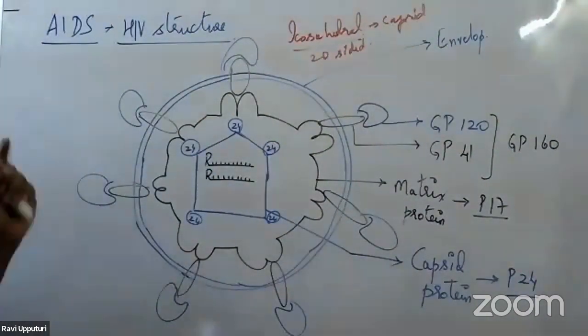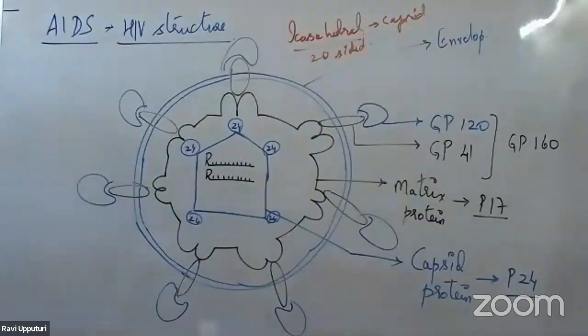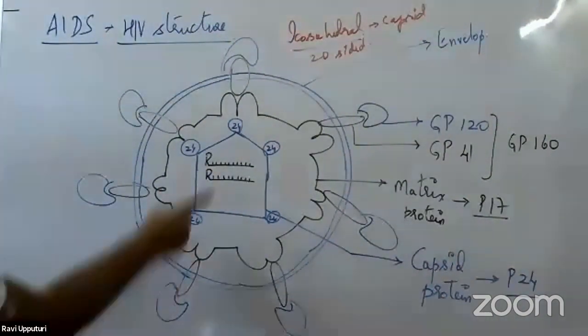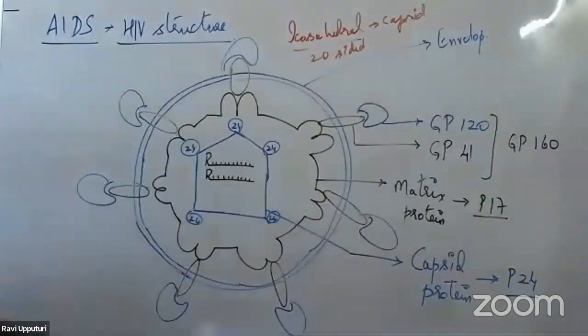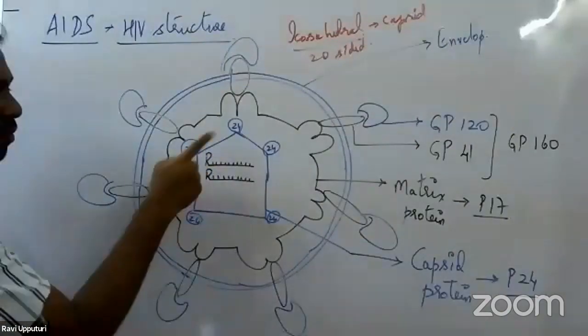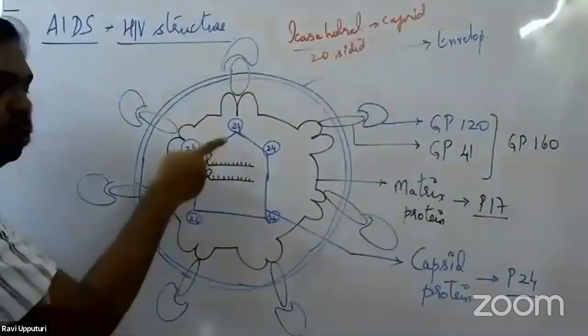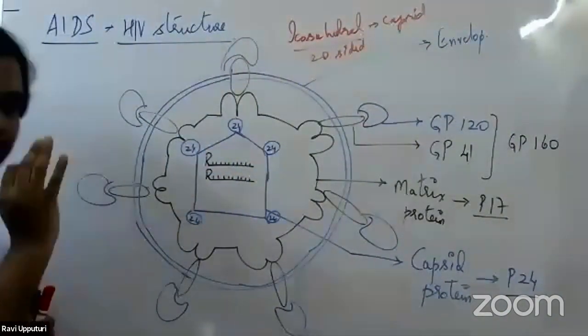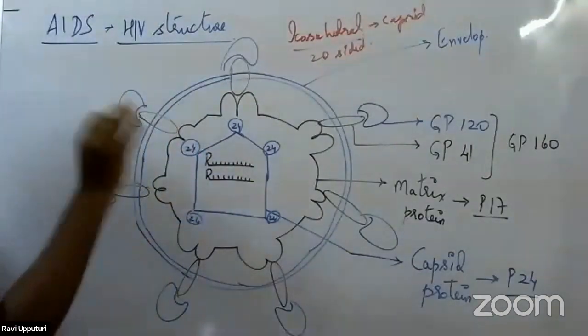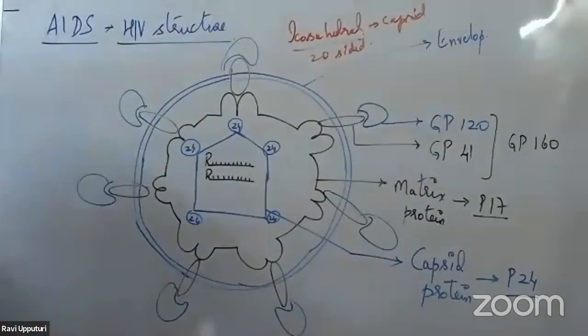The important thing to remember is that in most other viruses, if there are two copies, they would be complementary. But here, two identical copies of RNA molecules are present.